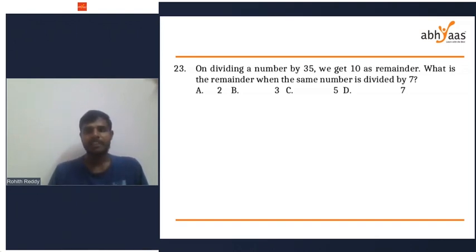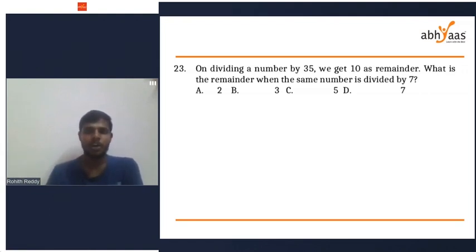On dividing a number by 35, we get 10 as a remainder. What is the remainder when the same number is divided by 7? Okay, the best approach to this question number 23 is assuming a number. That is important. Assuming a number. On dividing a number by 35, we should get a remainder of 10. So take any number. When you divide by 35, the remainder is 10.